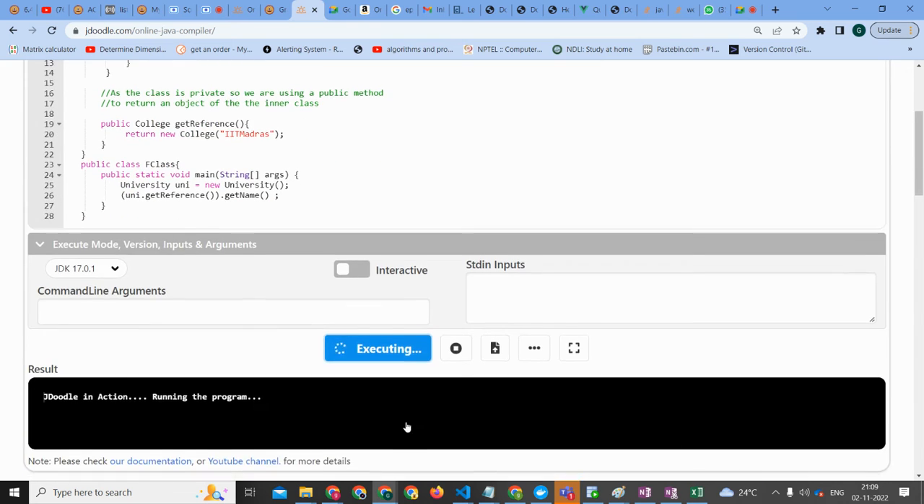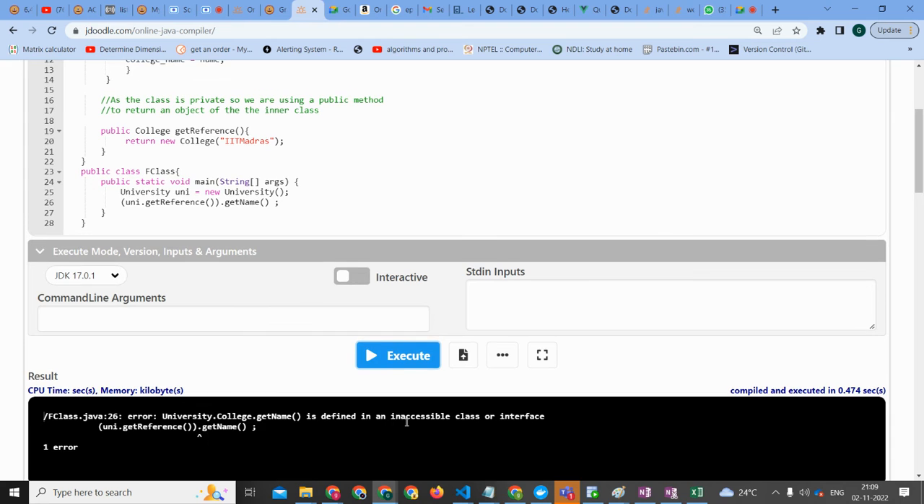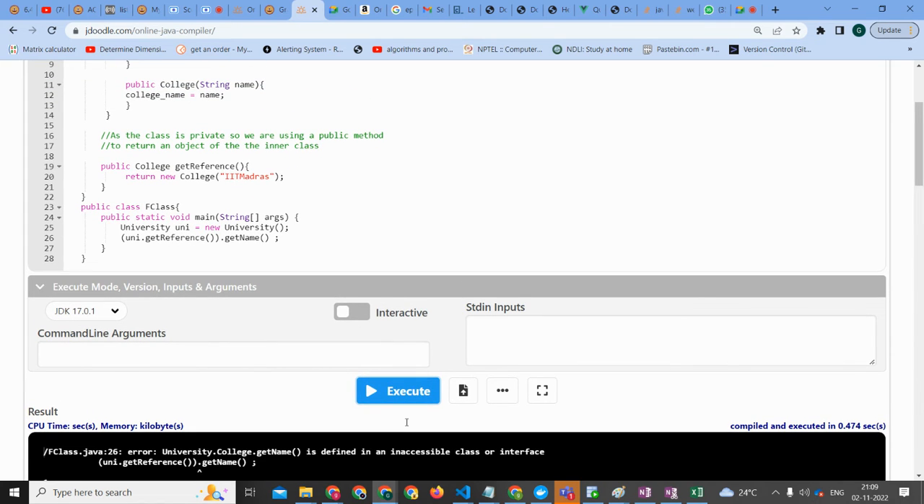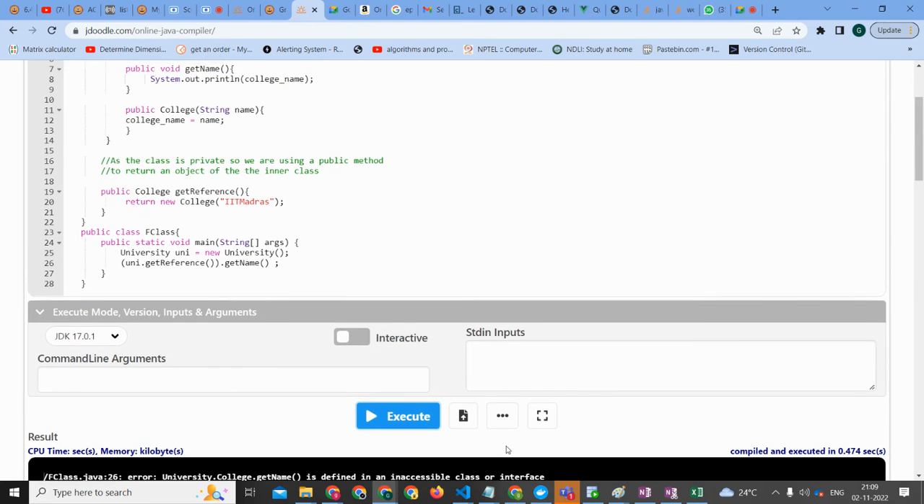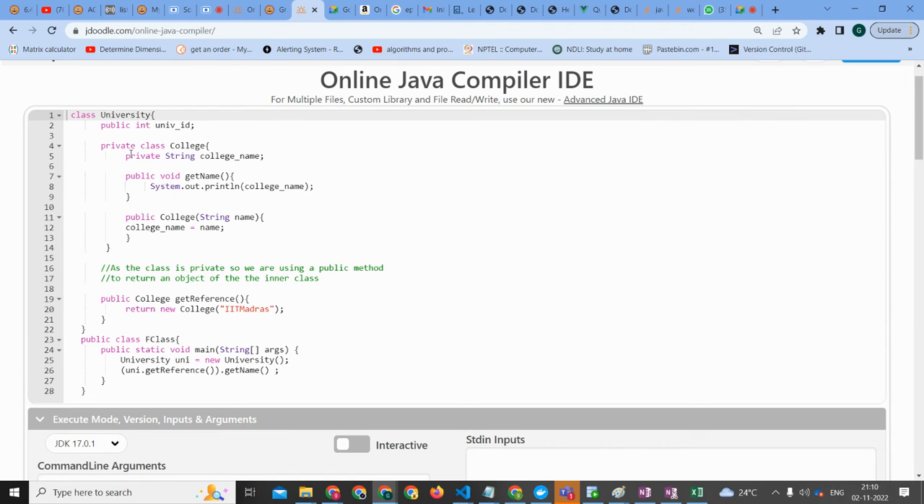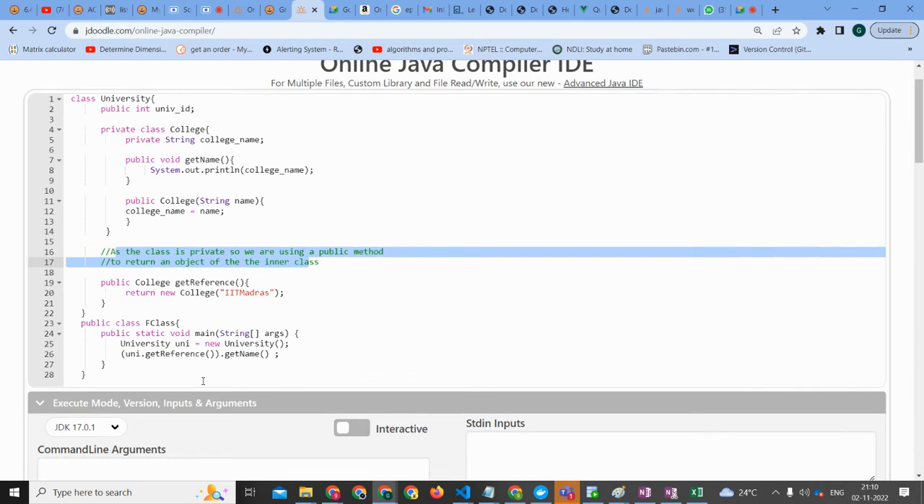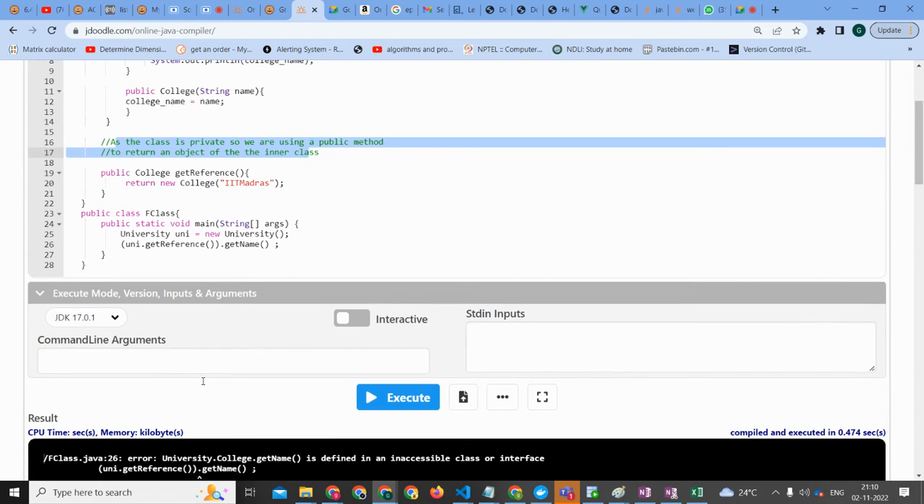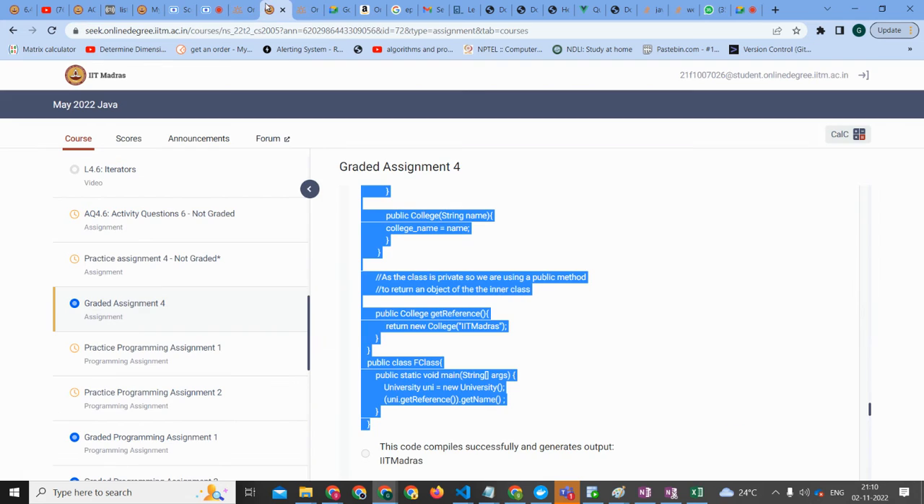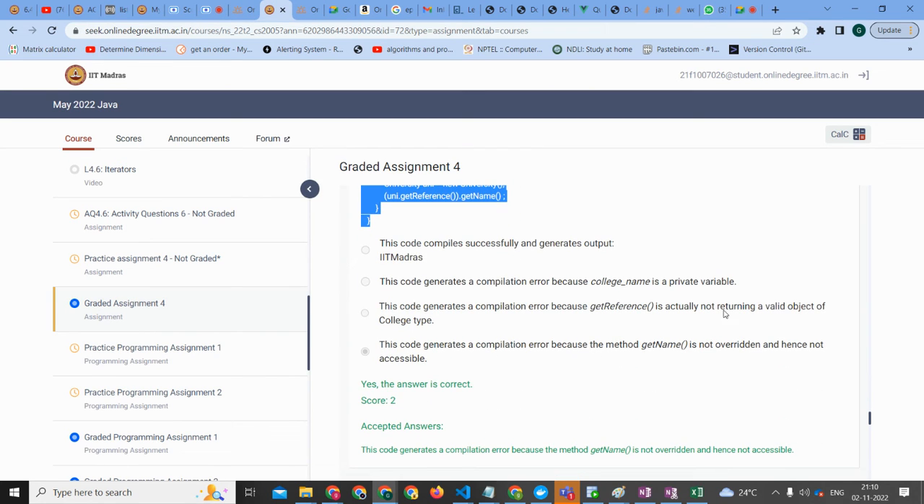Am I right? Let's check that. So university.college.getName is defined in an inaccessible class or interface. As the class is private, we are using a public method to return an object of the class. So it's saying it is not accessible. Check the answer also once. One problem is there, right? It's not overridden and hence not accessible.